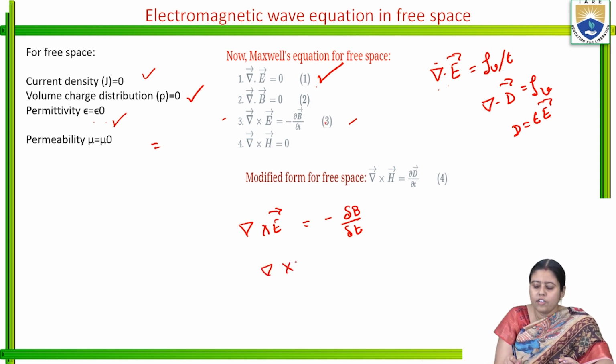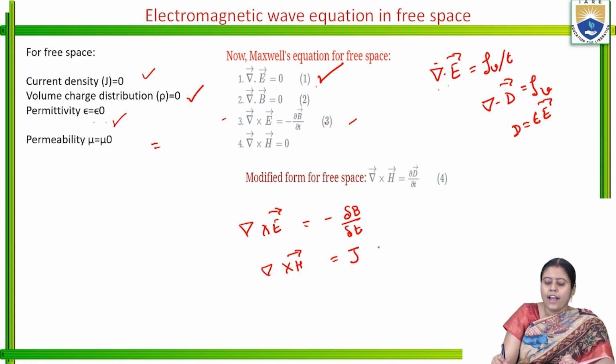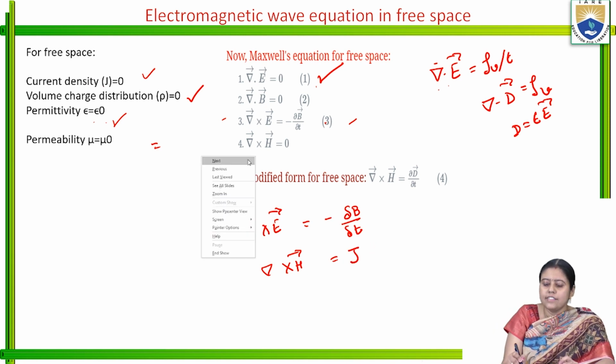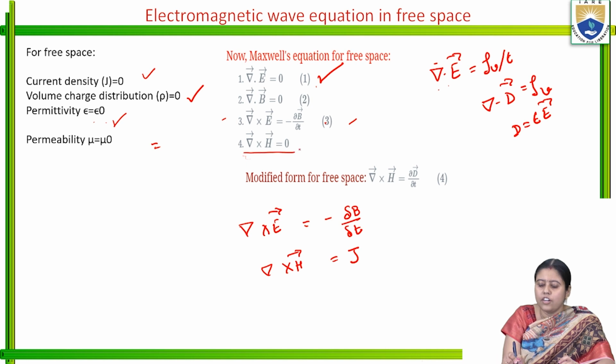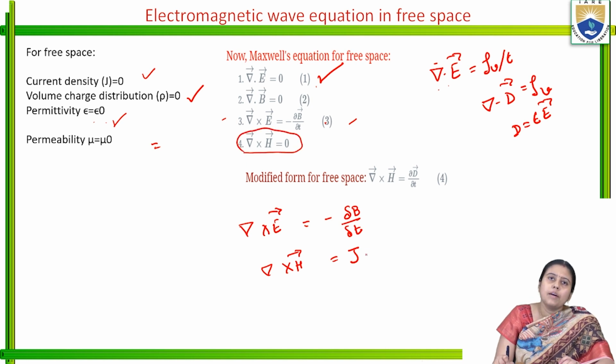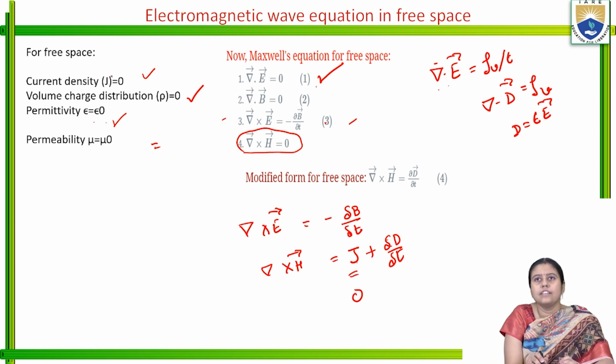But grad cross H is equal to J, and as the current density is 0, grad cross H would be 0. For the modified Maxwell's law, we have J plus del D by del T, where J is equal to 0.